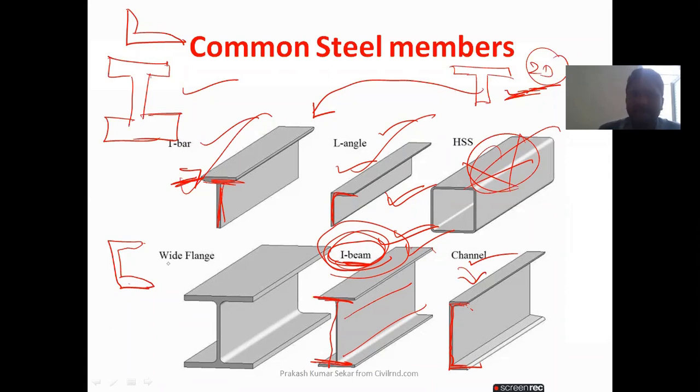Suppose I take the I section. In the I section, again we have different types of beams. Suppose there is an I beam. In the I beam also there are different types like ISJB, ISLB, ISMB, ISWB, ISHB. Anyway, I will write them now.